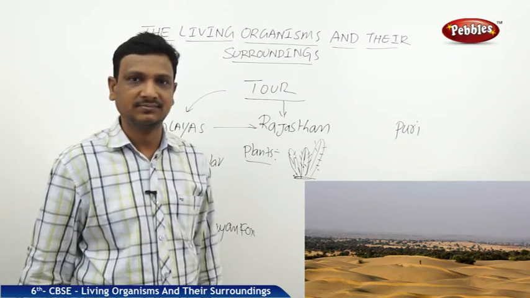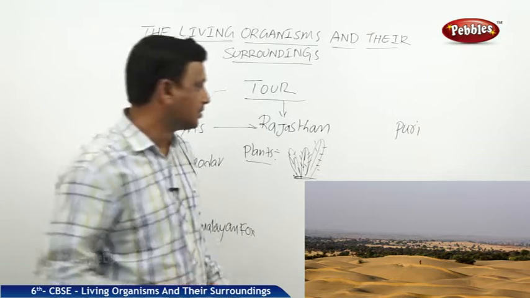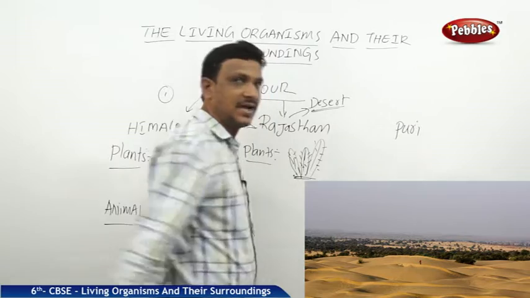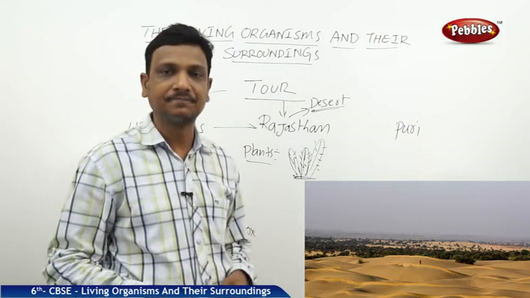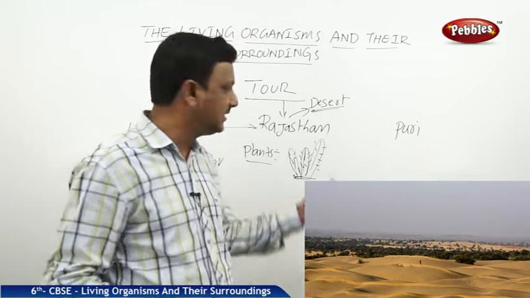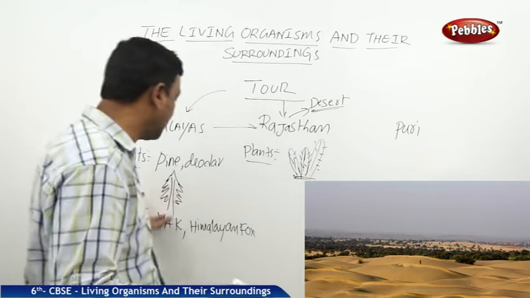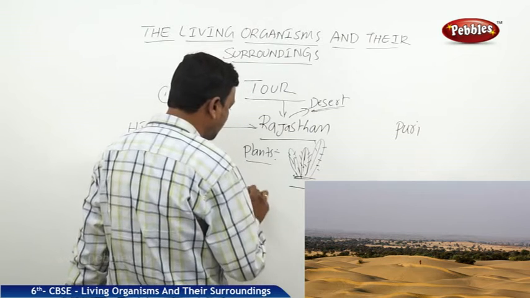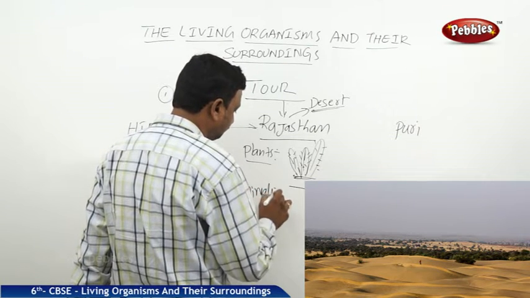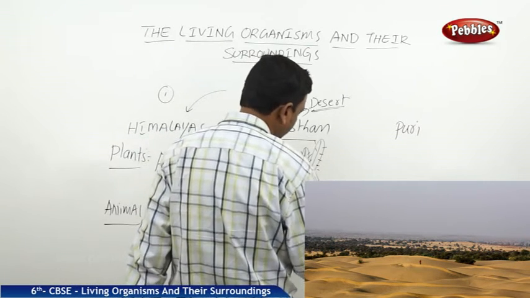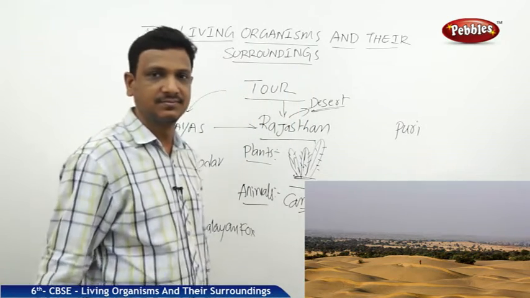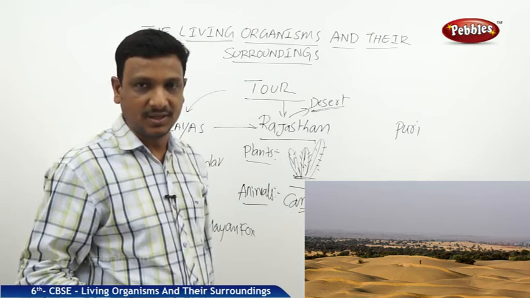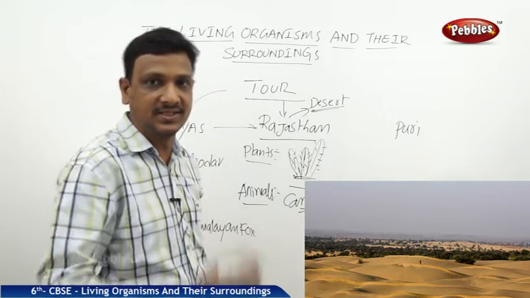So cactus, they are adapted to live in Rajasthan. So what kind of place is this? Desert. In a desert climate, it's very hot, very sunny. In such a climate, only these kinds of plants and trees can survive, not these kinds. Right? So you find that variation. And what kind of animals do you find over there? Camels. We find camels. I will tell you why camels can only live in a desert climate, how well they are adapted to live in the desert climate.